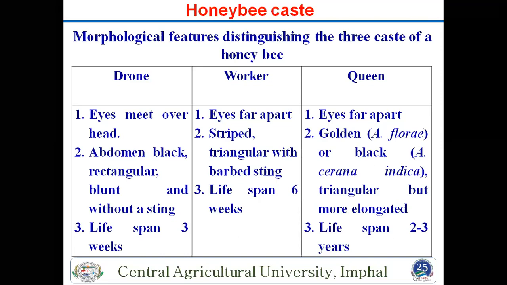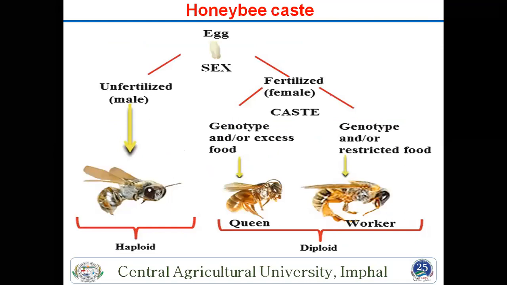So this is also an important difference between the 3 types. Another is this diagram showing how the different types, drone, worker, and female, are produced. Unfertilized eggs produce the haploid male, that is the drone, and fertilized eggs produce the female genotypes, producing the queen, and the genotypes restricted after this produce the workers.